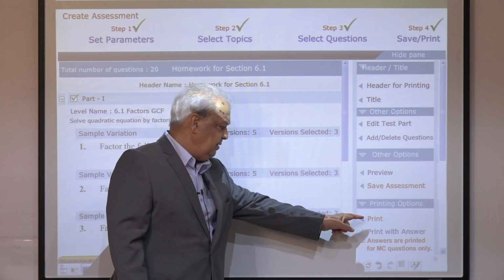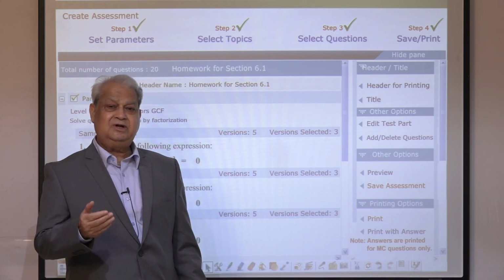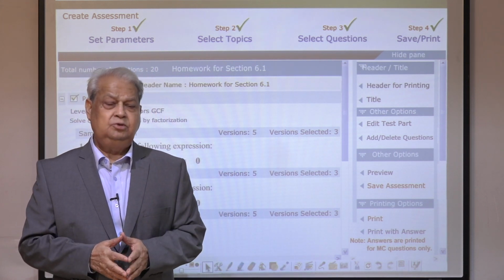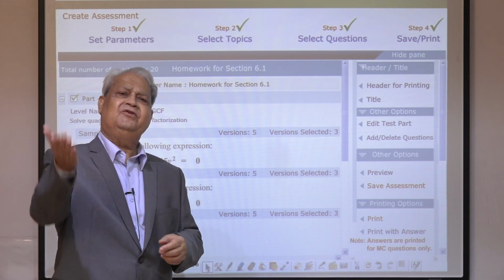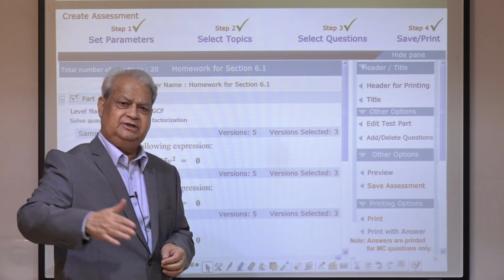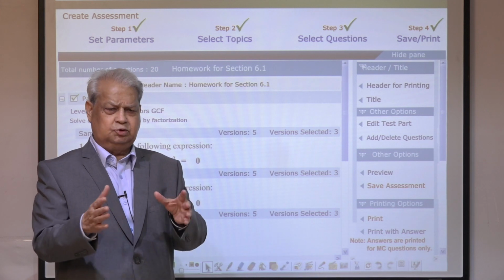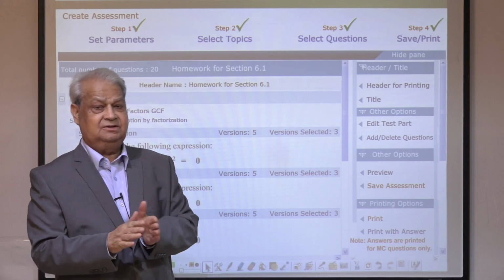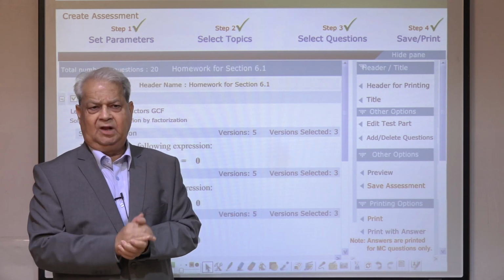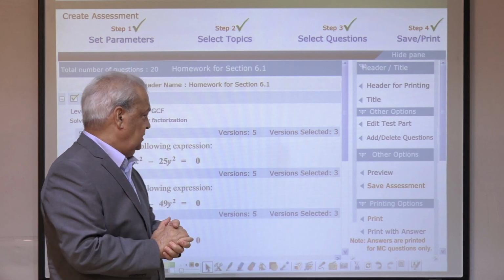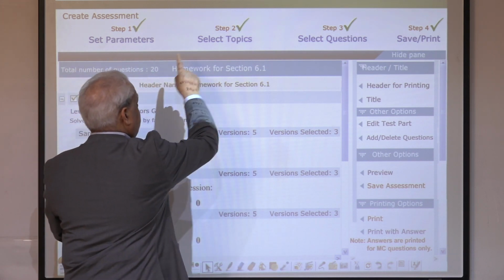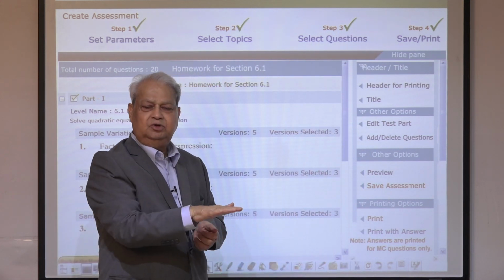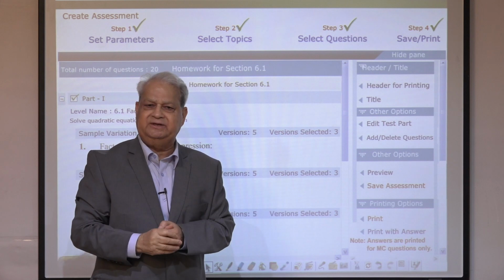But before saving, maybe you want to print it. If you don't have a lab to administer the test online, you can print the test. You can print the test in multiple forms, Form A, Form B, Form C, and so on, saving a lot of space. And then you can print with answers, without answers, and so on. A lot of options for printing are provided. So you set the parameters, select the topics, select the questions, and save or print. It's a usual simple procedure for all types of assessment.